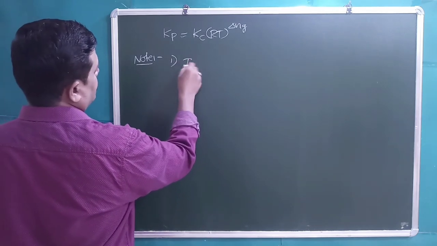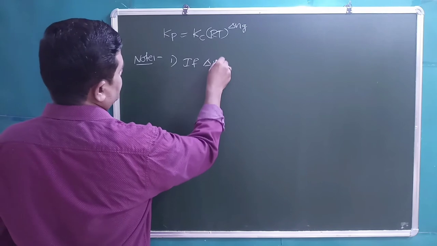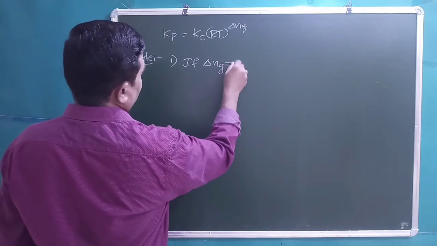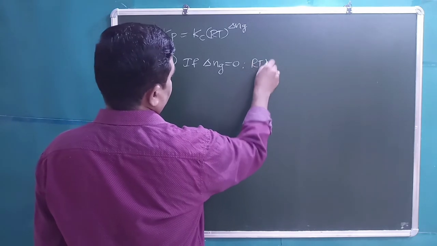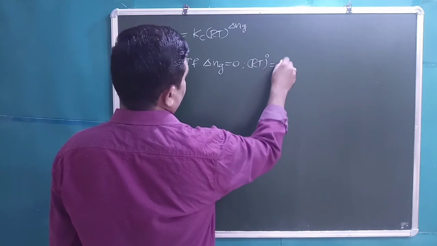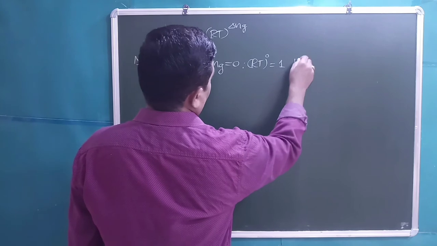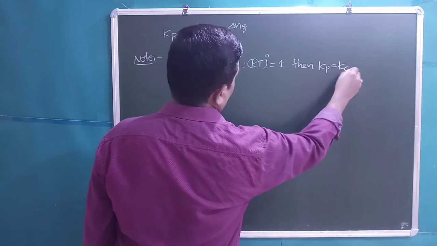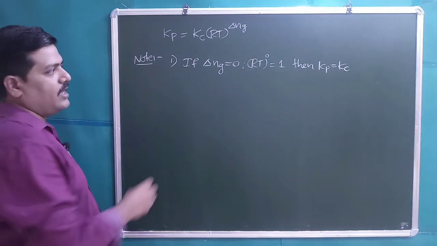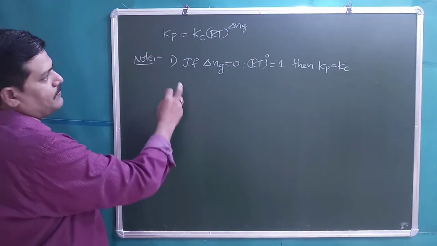First one, if delta Ng is equal to 0, then RT whole power 0, anything to the power 0 is equal to 1. Then Kp is equal to Kc. In any reaction, if delta Ng is equal to 0, then Kp is equal to Kc.